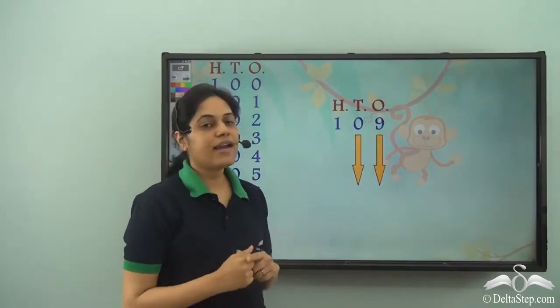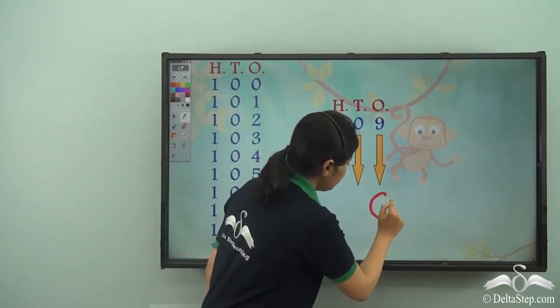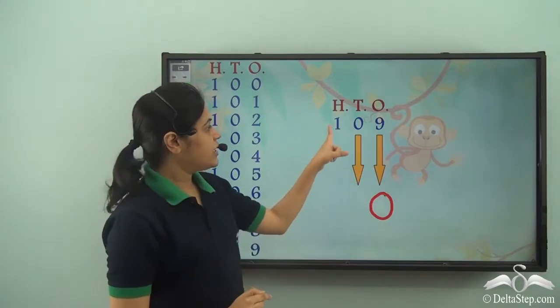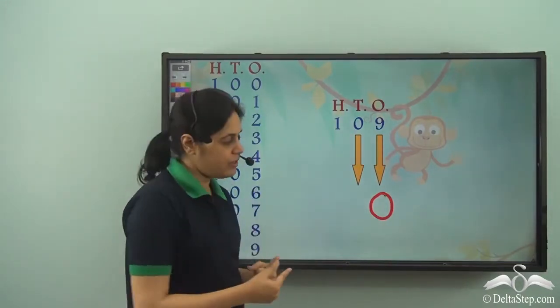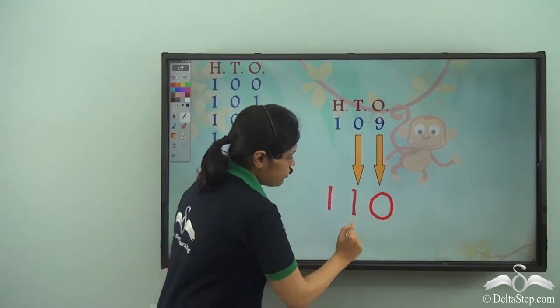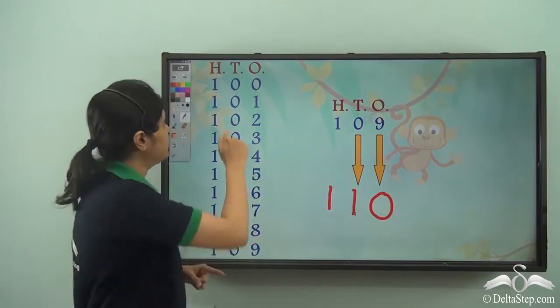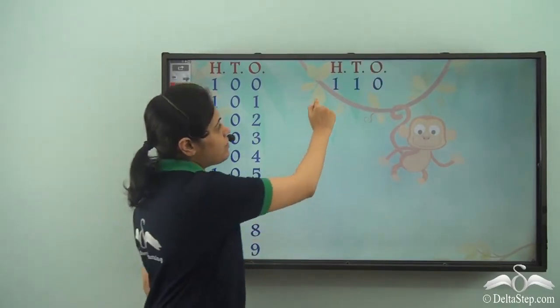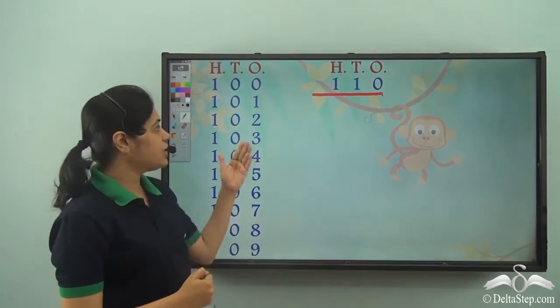So once again, 9 is the trouble number. So for 9 to change to 0, 10 should change to the next number, that is number 11. So 110 is the next number. So the next number is 110, and once again the same thing continues.